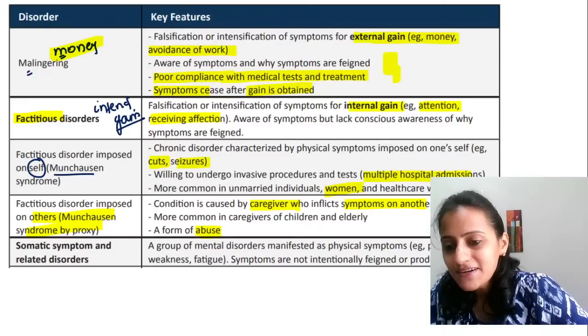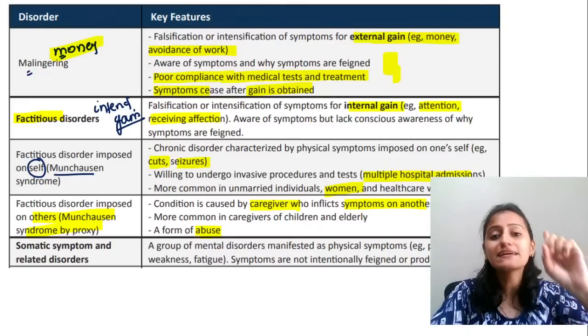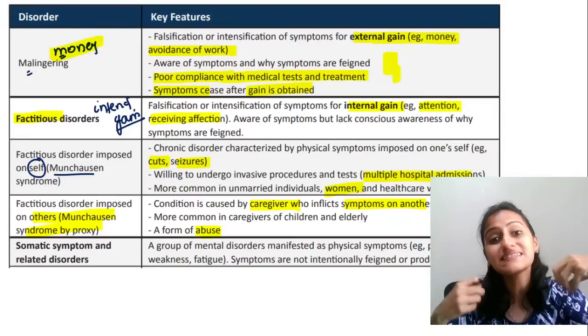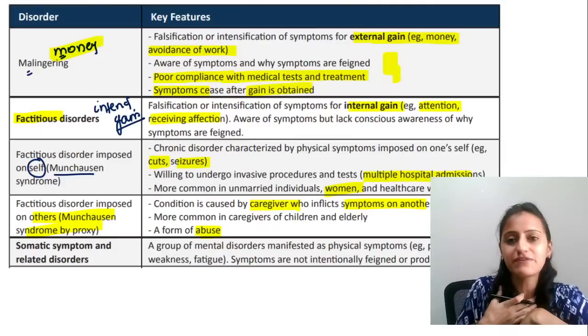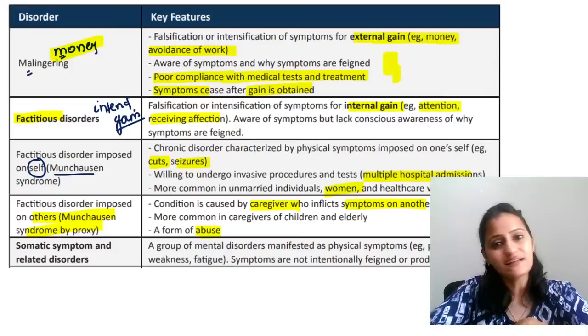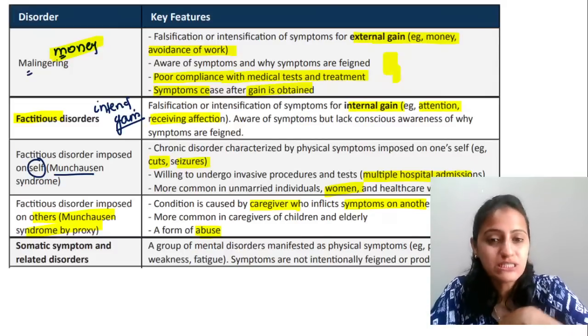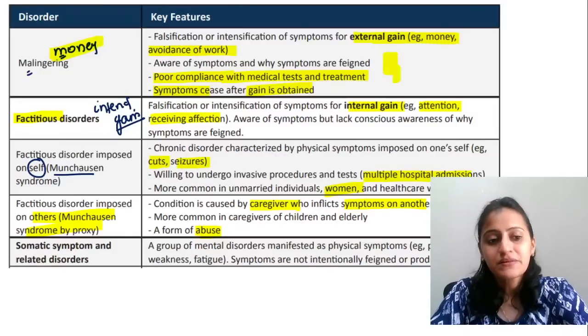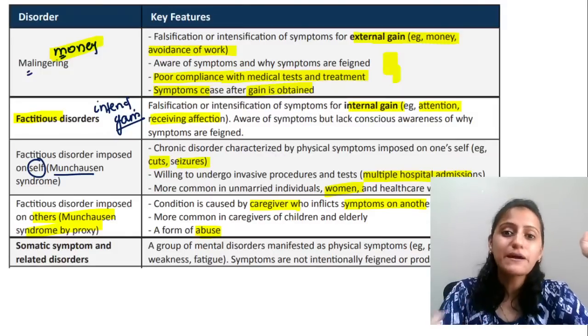All right, everybody, malingering is money. So external gain is money, while factitious is internal gain. For myself, I want attention or affection. So if you ask me to get admitted and I have factitious disorder, I'll say yes, because that will give me attention. But in malingering, the patient will not be ready to undergo the test, right? On self and by proxy.